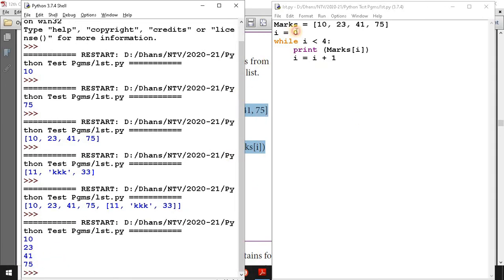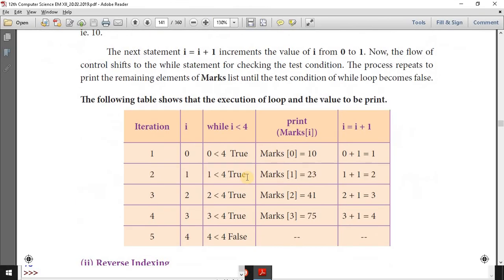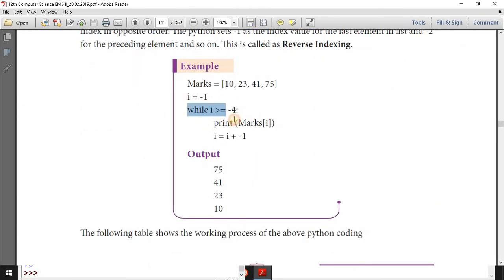So instead of index value 0, if I put -1, then here also I is equal to I plus -1. What will happen? I is equal to -1, I plus -1. The loop condition must be reversed, because we are accessing index values.